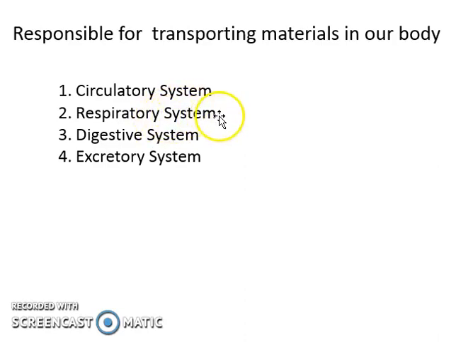The respiratory system is the one responsible for gas exchange in our body. What are the 2 gases exchanged in our body? The carbon dioxide and the oxygen. So the respiratory system is the one responsible for that exchange. And the digestive system is the one responsible for breaking down the food and absorption of the nutrients.